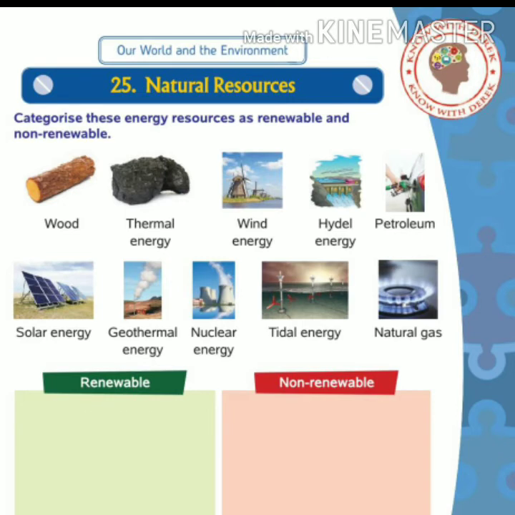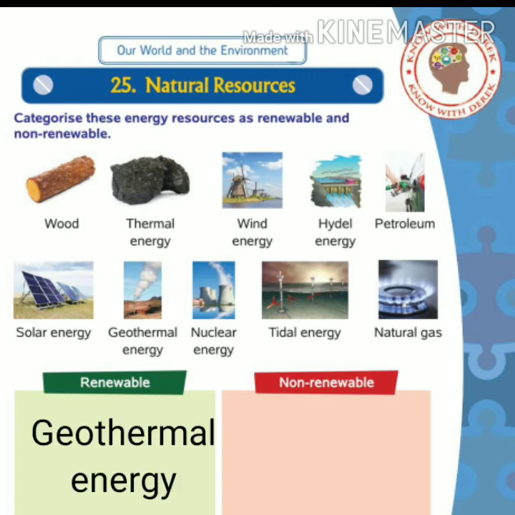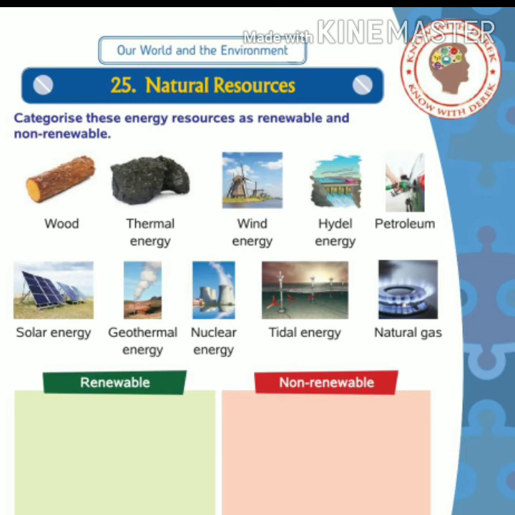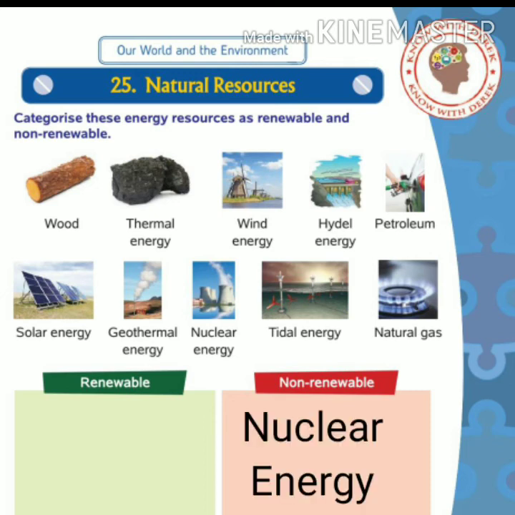Next is geothermal energy. Geo means earth and thermal means heat. So the heat we get from the earth. So it is a renewable resource. Geothermal energy is a renewable resource because it can never get exhausted as long as earth is there. Next is nuclear energy. It is a non-renewable resource because it can be exhausted.